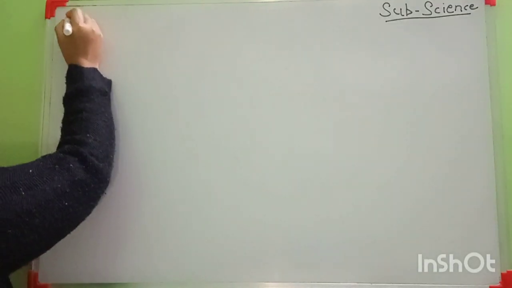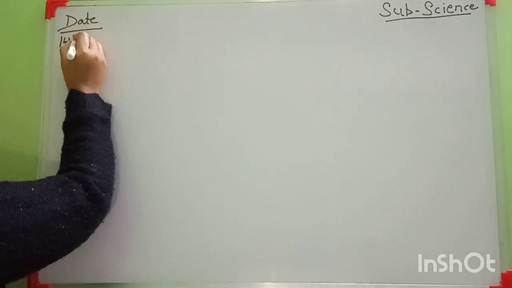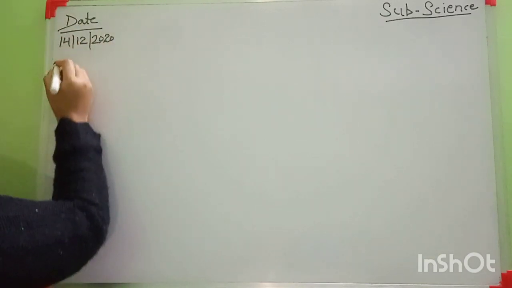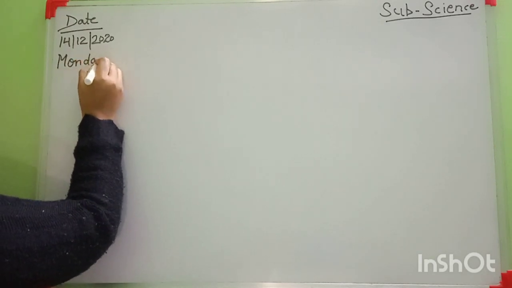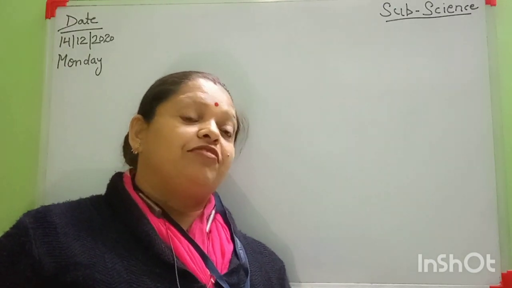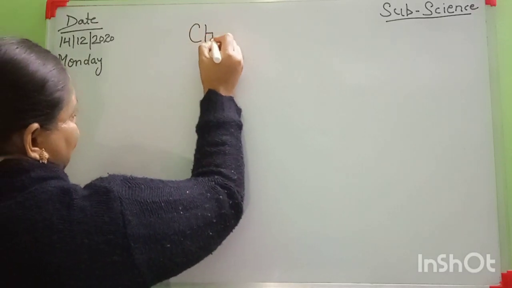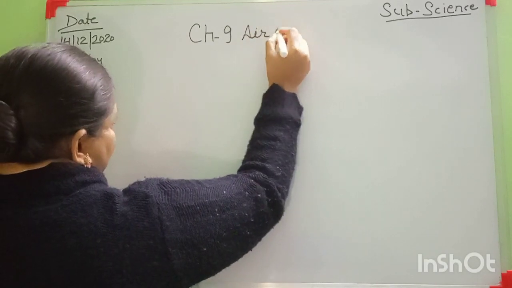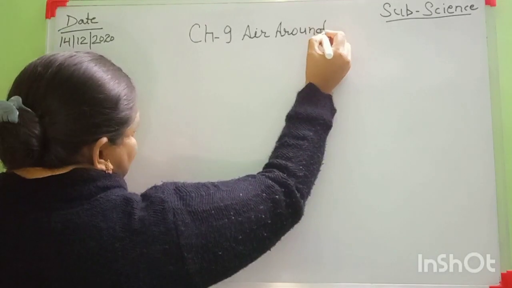Today's date is 14 December 2020, and the day is Monday. Yes, you know, friends. Which chapter is going on? Chapter 9, Air Around Us. This is your chapter.